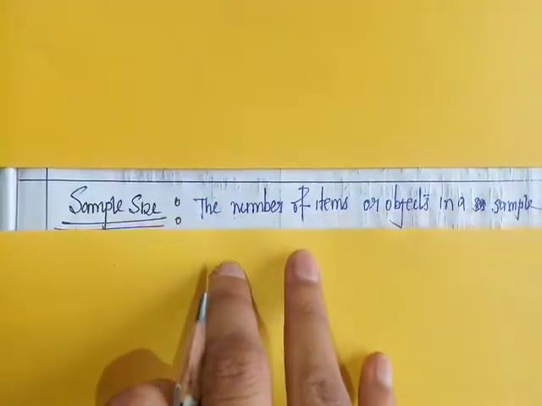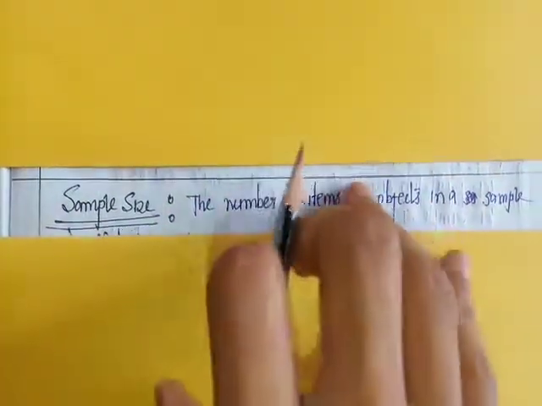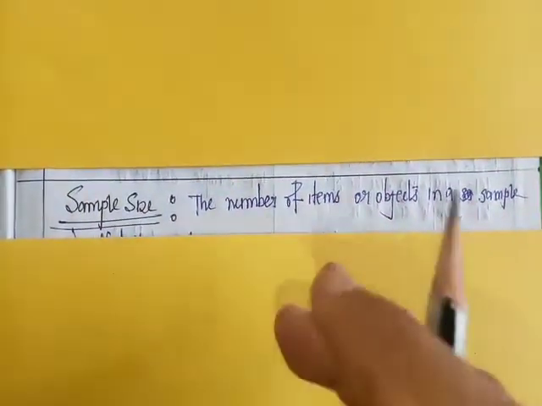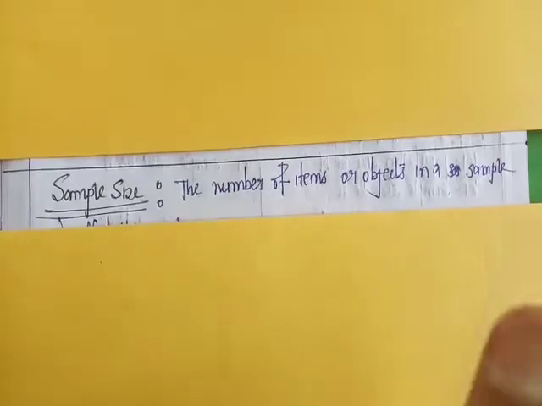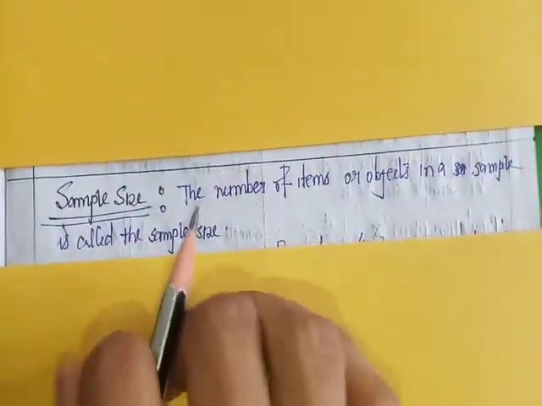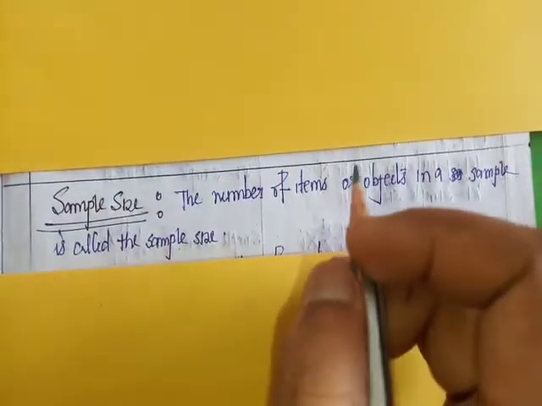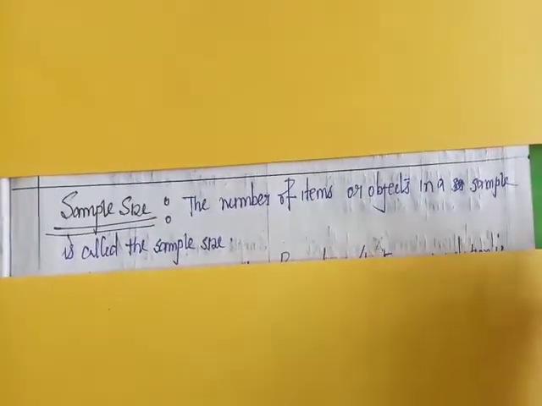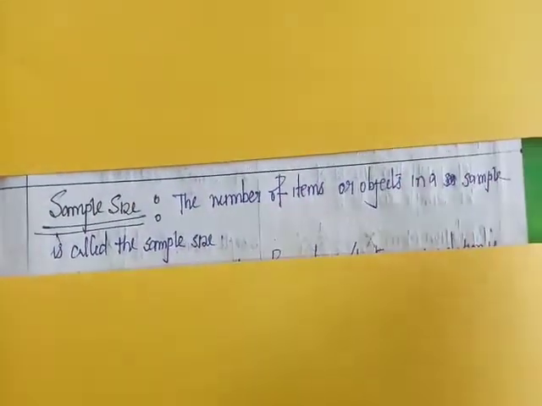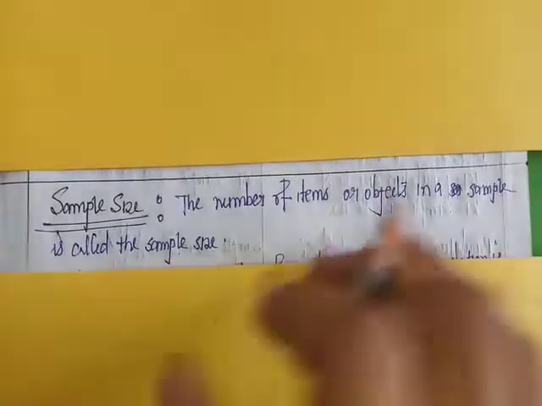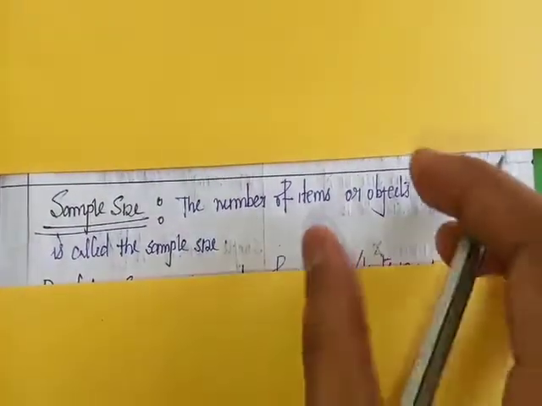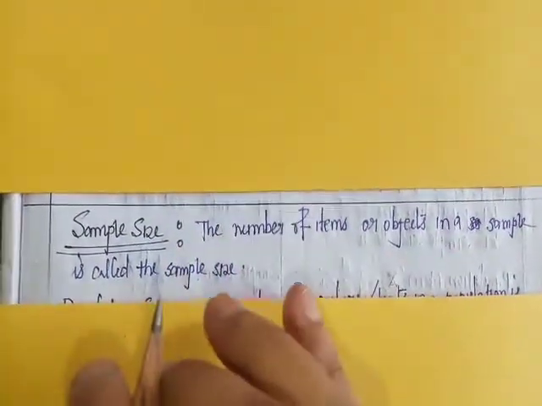Next, we will discuss sample size. The number of items or objects or individuals or members in a sample is called sample size. Very easy.